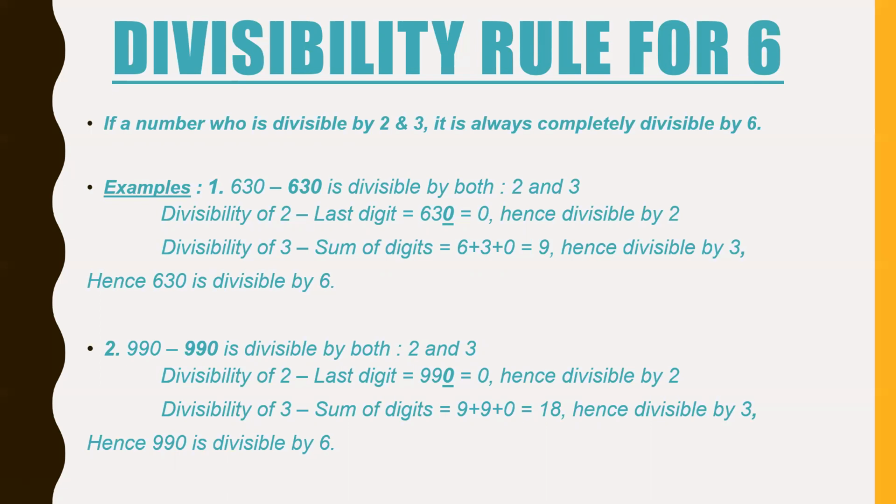Now, divisibility of 3. Sum of digits is 6 plus 3 plus 0, which is equal to 9. Hence, 9 is divisible by 3, so 630 is divisible by 3. Since 630 is divisible by both 2 and 3, it is also divisible by 6. Now the second example, 990. Last digit 0, so it is divisible by 2. Sum of digits is 9 plus 9 plus 0, 18, which is divisible by 3. So 990 is divisible by 3. Since 990 is divisible by both 2 and 3, it is also completely divisible by 6.